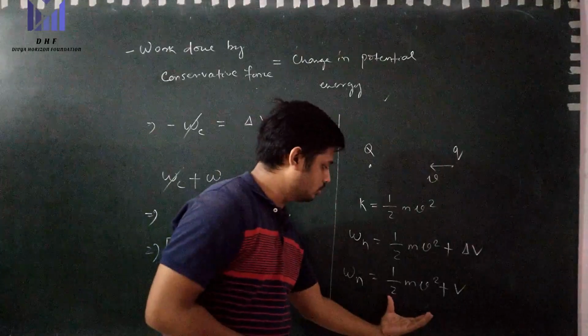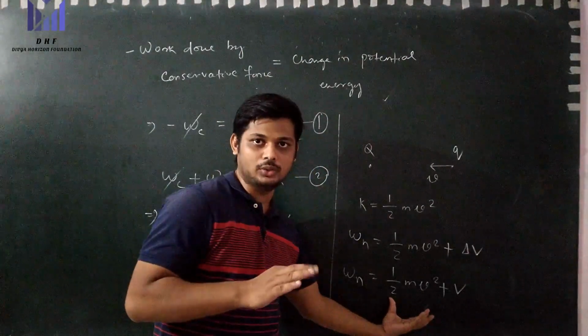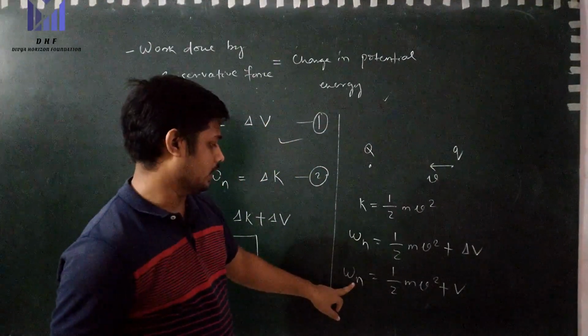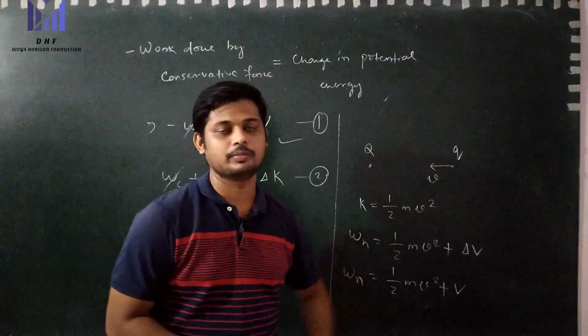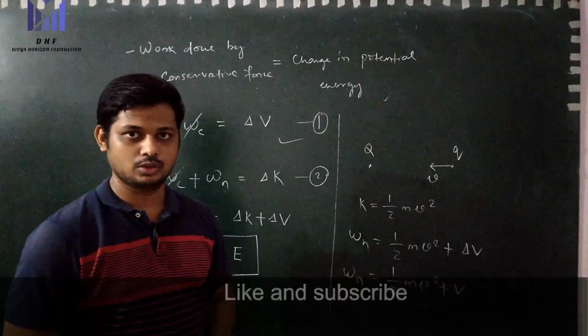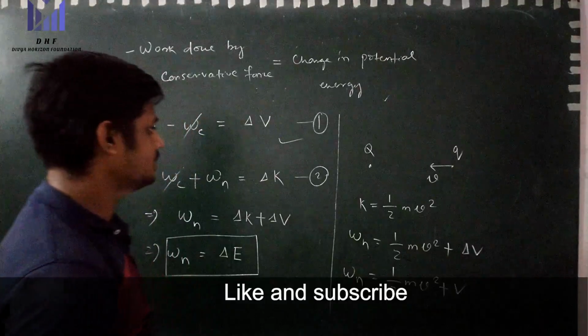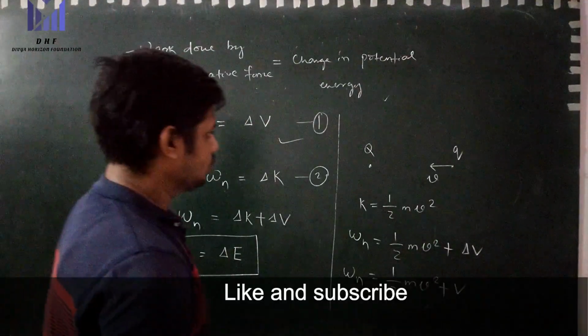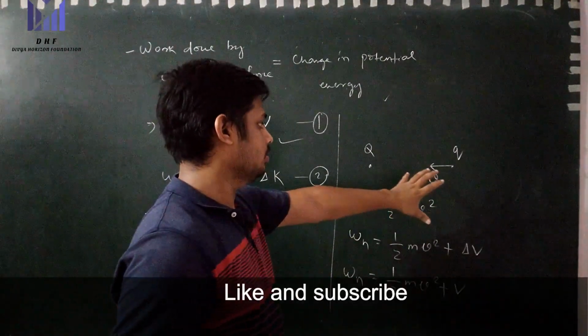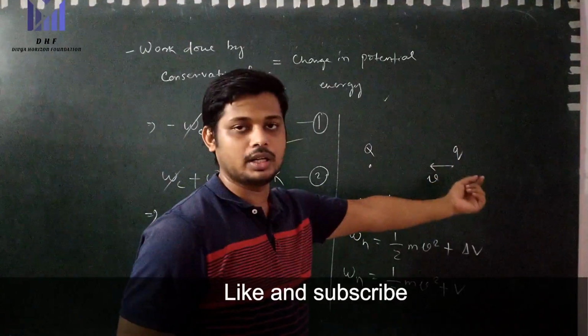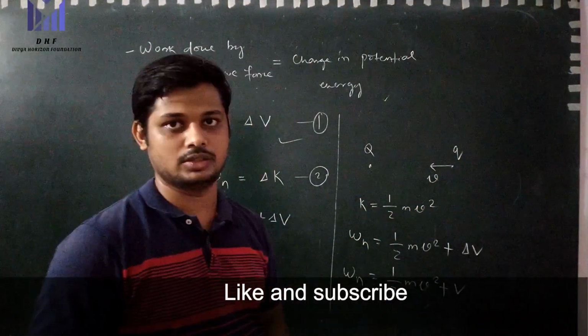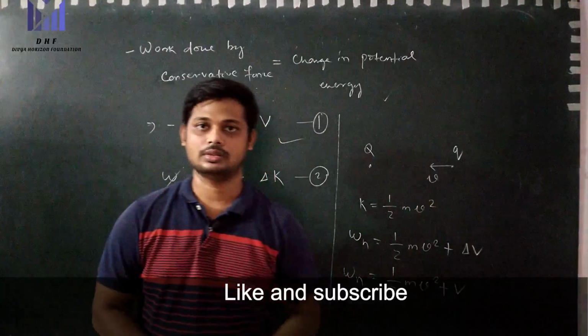So this term will be 0. Then only can we say that the work done by the external force is equal to the change in potential energy. That's why in most of the books it is written that the potential energy is the work done by the external force in bringing the particle to that position without any acceleration. So this is the explanation. Okay.